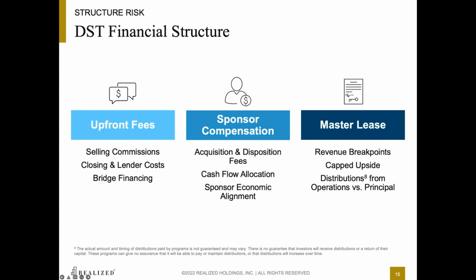Something we really like to look into for our clients is sponsor-investor alignment, and each of these three play a factor in determining sponsor-investor alignment.